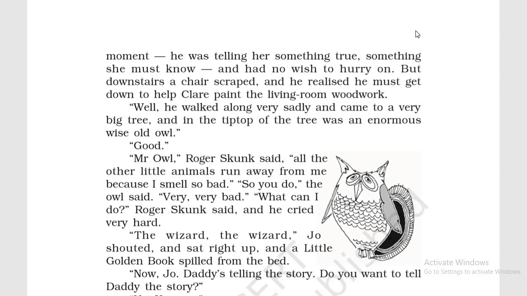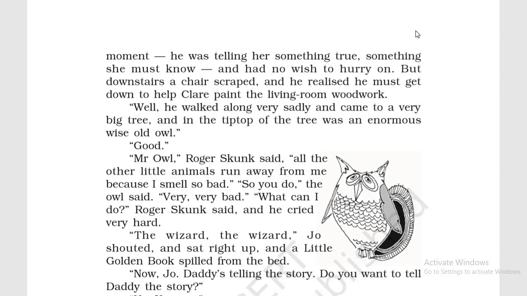Mr. Owl, Roger Skunk said, all the other little animals run away from me because I smell so bad. So he is telling him his problem. Mr. Owl, whenever I go to other animals, all of them run away from me. And why they run away? Because I smell so bad. So you do, the owl said.